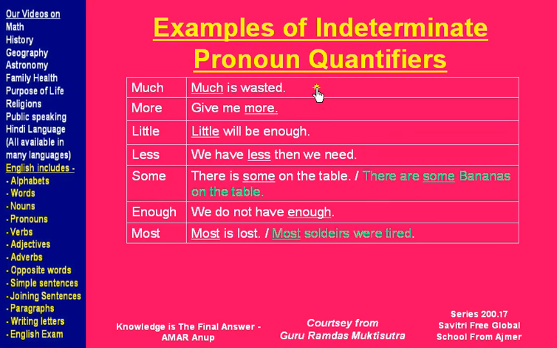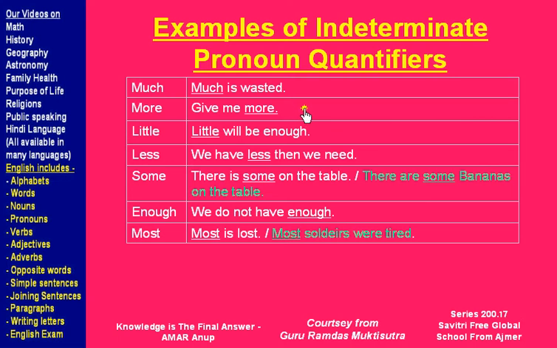Maybe much food is wasted, much time is wasted, but food and time are non-count nouns, so we say much is wasted, indicating the quantity of whatever we are talking about, that much of it is wasted.